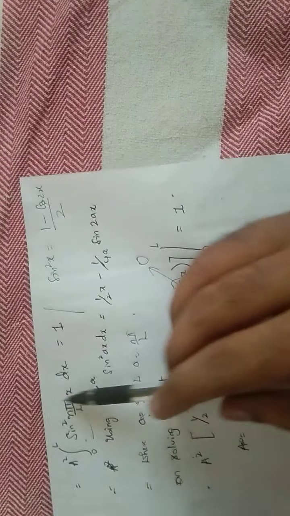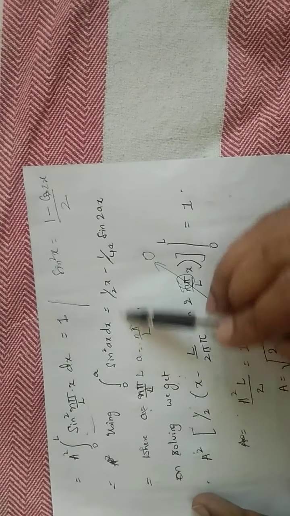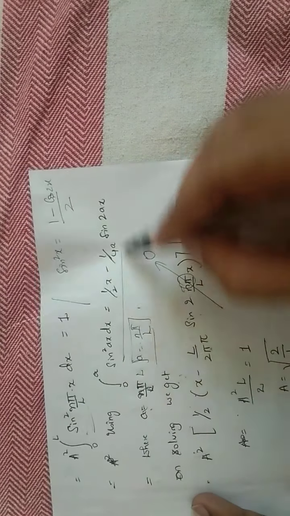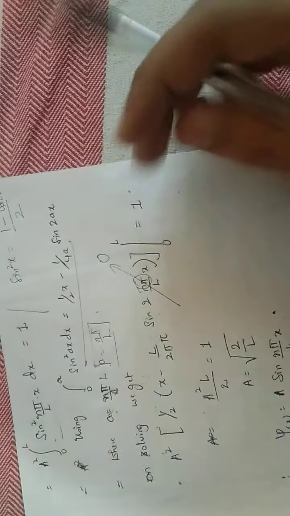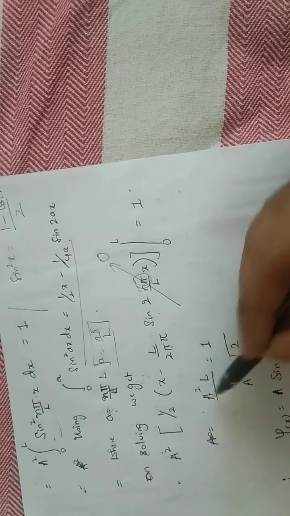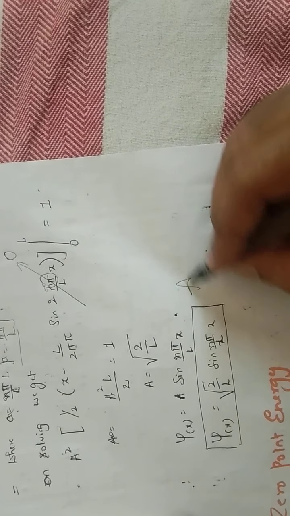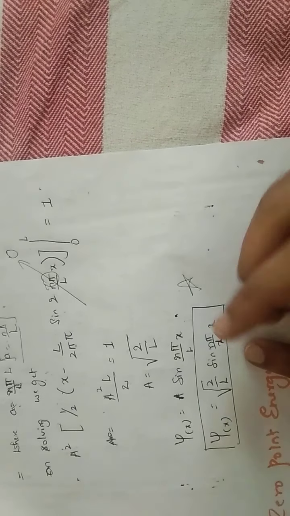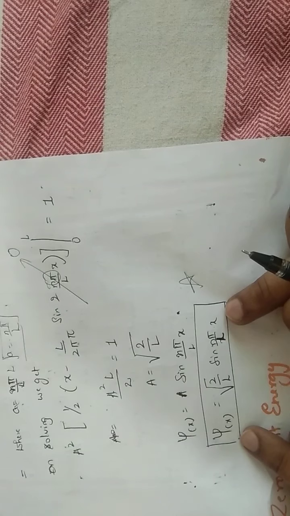You can use any method in order to solve this. Any integration method you can use. I have used the direct formula; you can use this also, sine square x equal to 1 minus cos 2x by 2. So the value of A is root 2 by L. When you substitute, this is the normalized wave function: psi of x equals root 2 by L sine n pi x by L. This is your normalized wave function.